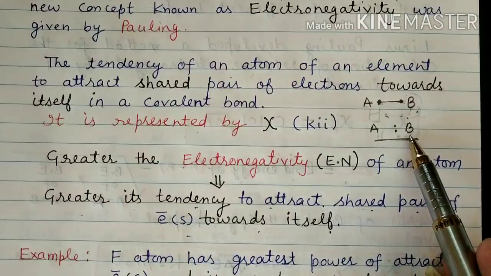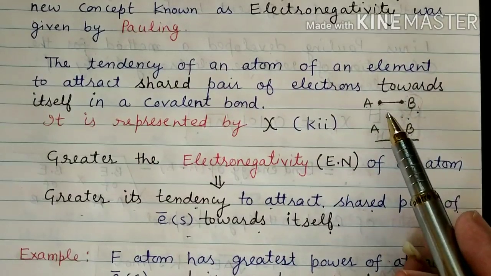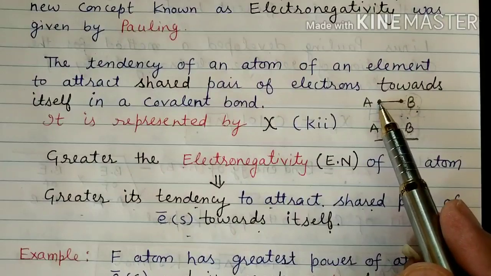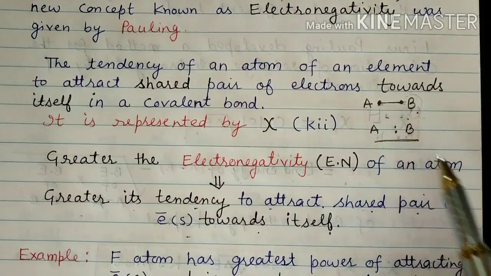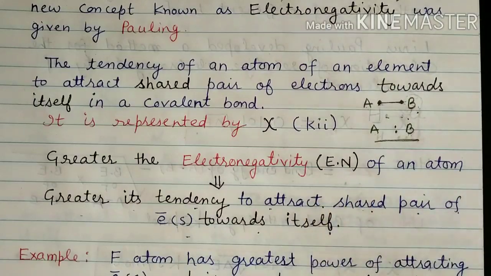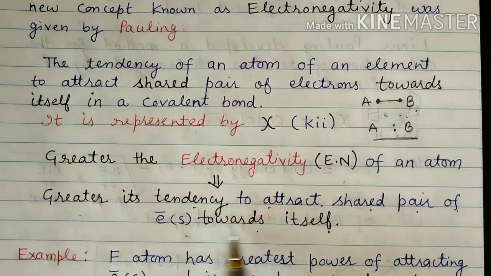Because B has more electronegativity, B will attract the shared pair of electrons towards itself. Means the greater the electronegativity of an atom, the more tendency it has to attract the shared pair of electrons towards itself. Say for example,